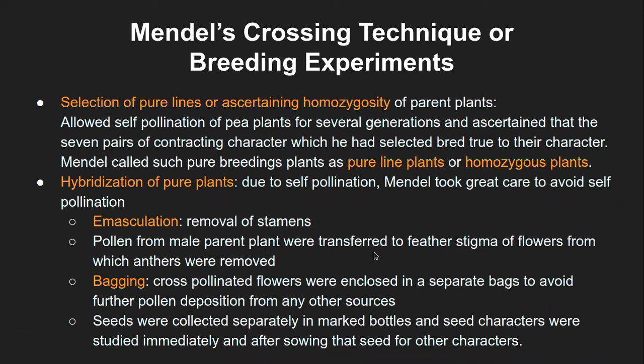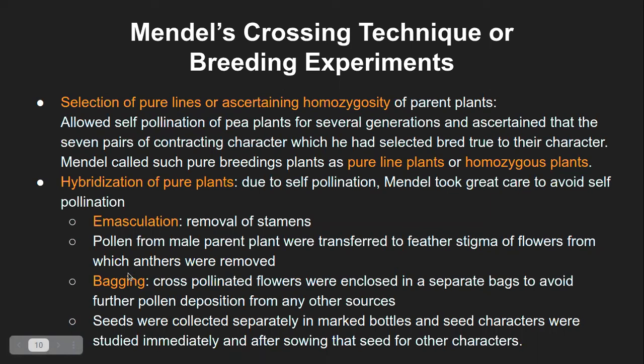So what this means is, he took the pollen from some other plant, whichever he wanted to cross hybridize with, and then he put those pollens onto the stigma. Physically he kept those pollens onto the stigma of the emasculated flowers so that the cross hybridization is ensured. Otherwise, there is a chance of self-pollination.